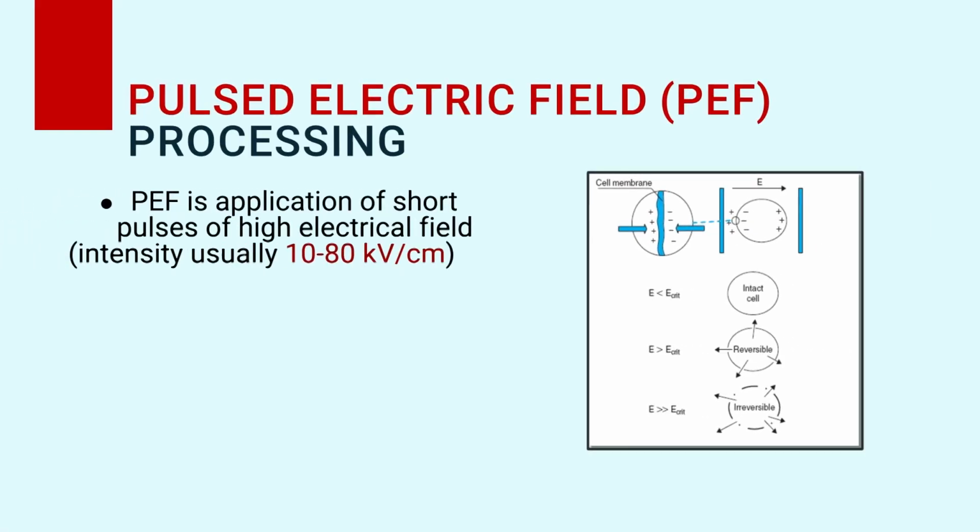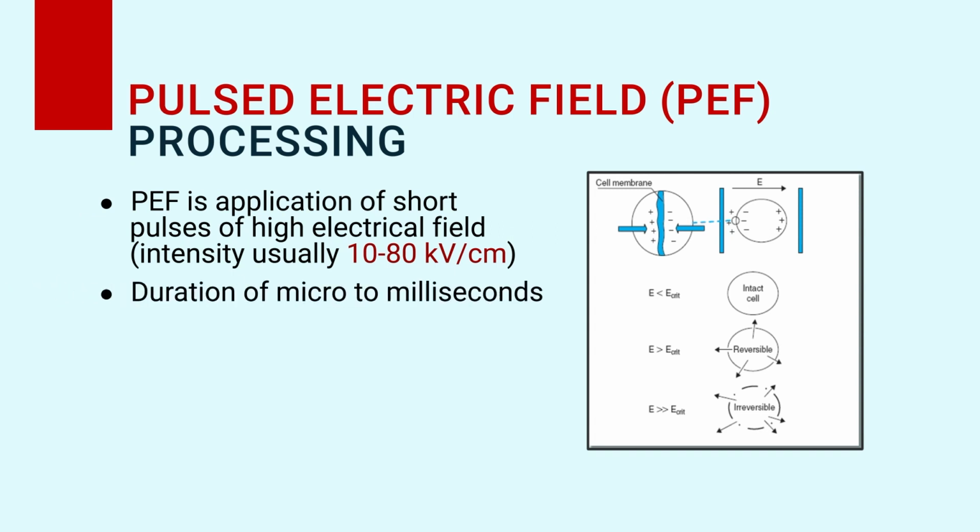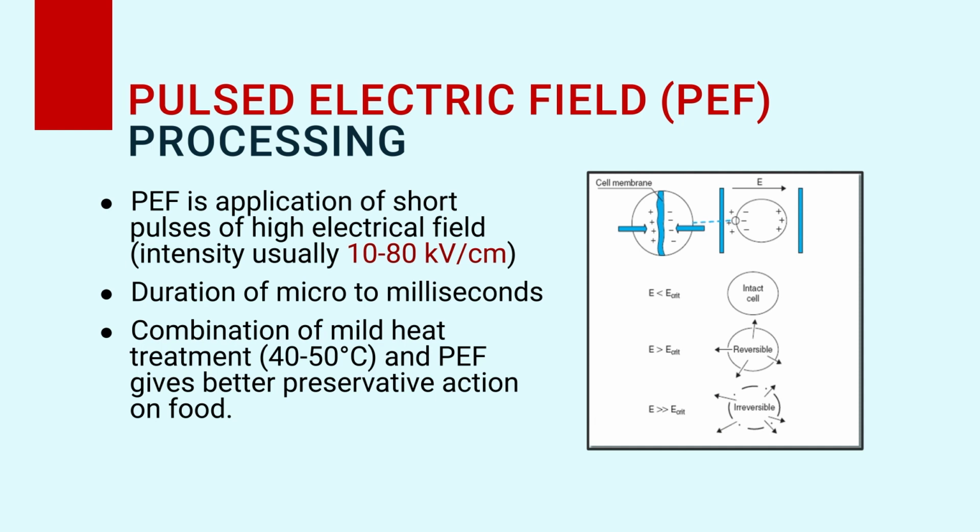Now, moving to another method of novel processing technologies, that is pulsed electric field processing. There are two words to see, pulse and electric field. We are applying an electric field of very high intensity, usually in the range of 10 to 80 kilovolt per centimeter, in the manner of pulses. Pulse means on and off. Sometimes a synergy is produced with the use of temperature also, 40 to 50. Otherwise, it can be at normal temperature or whatever the product temperature is.